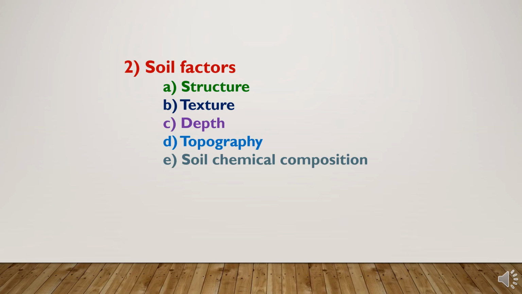Means topography is deciding the surface of the soil. It is leveled or undulated. If it is leveled, there will be good water movement and water holding capacity. If it is sloping, then there will be surface losses, runoff losses, and soil and water erosion as well. Next is soil chemical composition. It also affects the crop water requirement. If the soil is saline or alkali, then for leaching purposes we have to go for a high quantity of water supply.